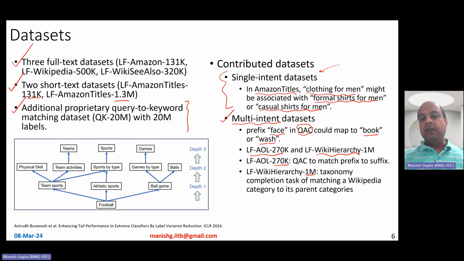In AOL, it is a query auto-completion task, and the aim is to match prefix with suffix. So the input is the prefix, and on the label side there are suffixes. In wiki hierarchy, the aim is to match a Wikipedia page to any of the wiki hierarchy. The idea is to match an entity to a hierarchy. So essentially it is a taxonomy completion task of matching a Wikipedia category to its parent category. If you have a Wikipedia category and you want to match it to any of the parent categories, of course several of these parent categories are applicable as possible labels.